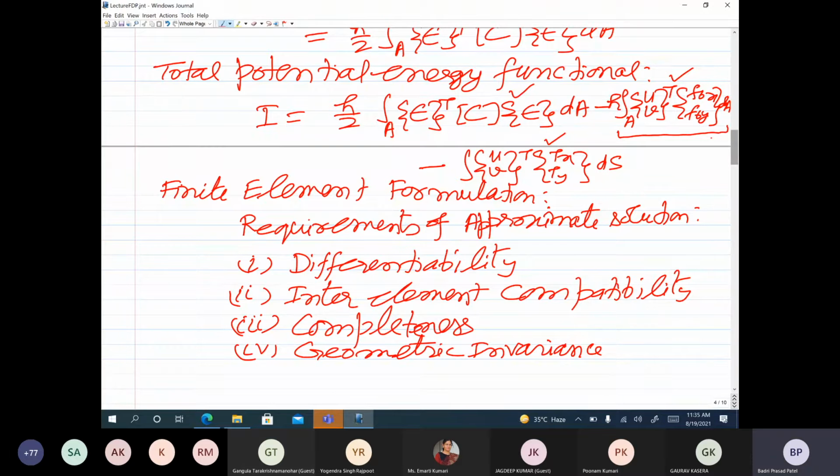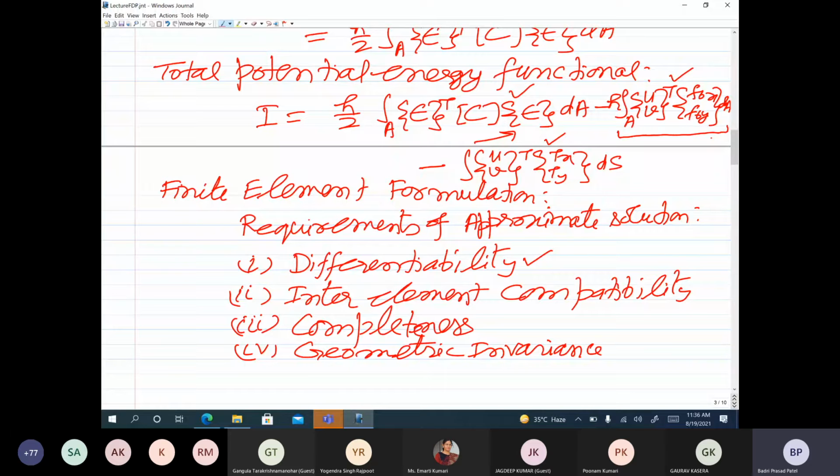So the differentiability requirement is that whatever approximate solution we assume should be differentiable at least up to the highest order derivative present in the integral functional. In this case, the highest order derivatives of u and v are the first order derivatives. So whatever approximate solution we assume should be differentiable at least once with respect to x and y. The same conclusion will come from the weak form also. Then inter-element compatibility is that the primary variables